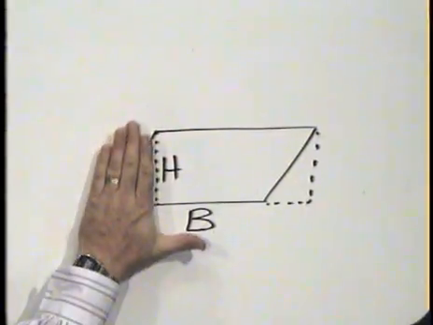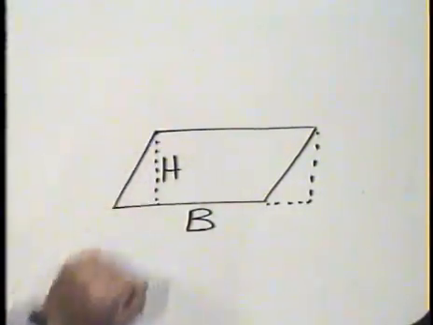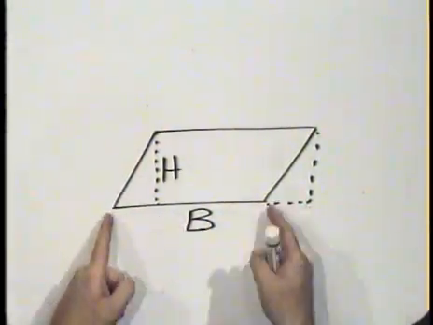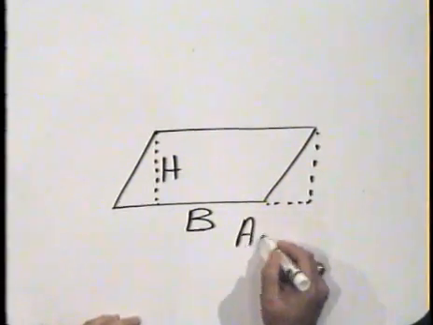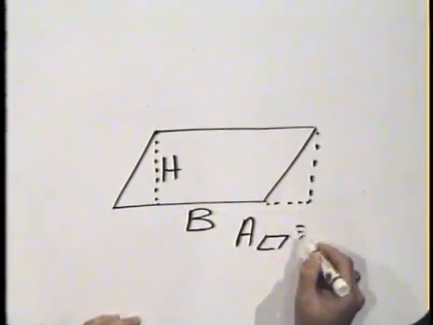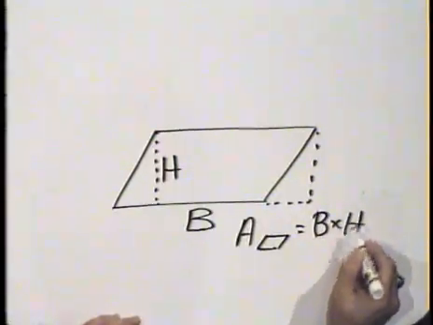What shape would we have? We'd have a rectangle. And the height of the rectangle, or the width, would be h, and the length would be the same distance, b, the base. And therefore, the area of a parallelogram is the base times the height.